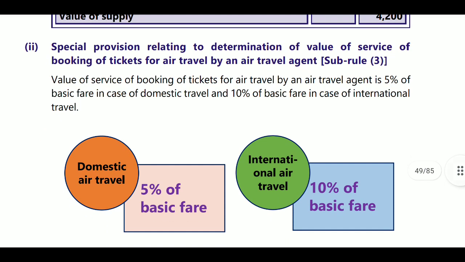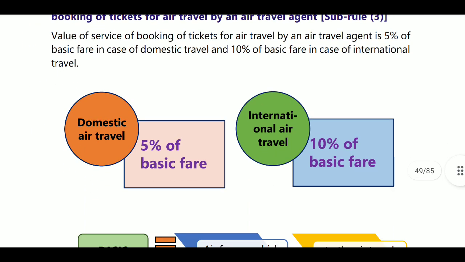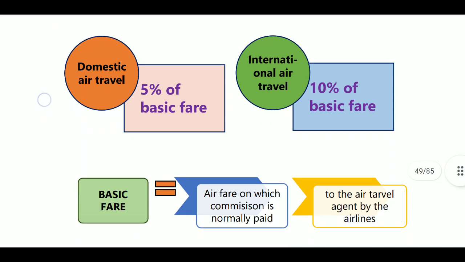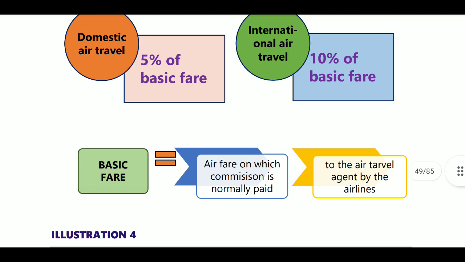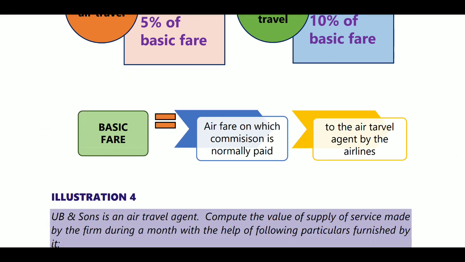Next, sub-rule 3, that is Rule 32(3). It is related to air travel agent services. If the air travel agent is dealing in domestic bookings, then 5% of the basic fare value will be considered. If he is dealing in international bookings, 10% of the basic fare value will be treated. Basic fare is the air fare on which commission is normally paid to the air travel agent by the airline.